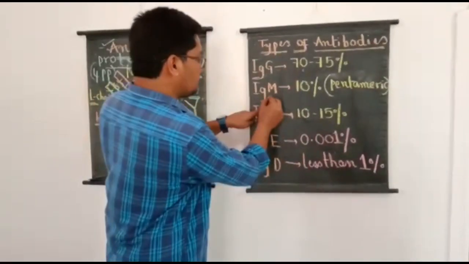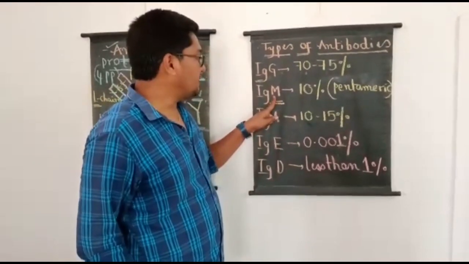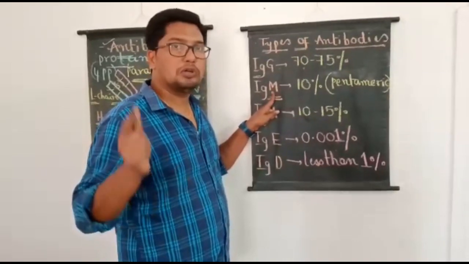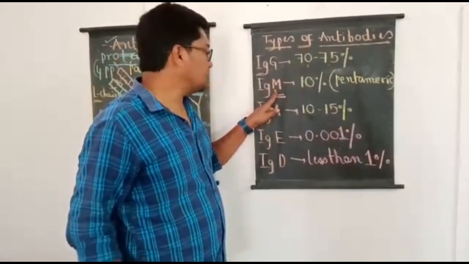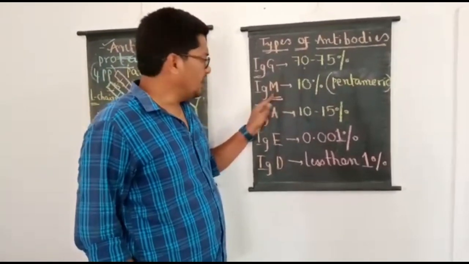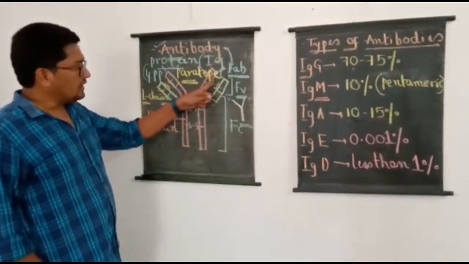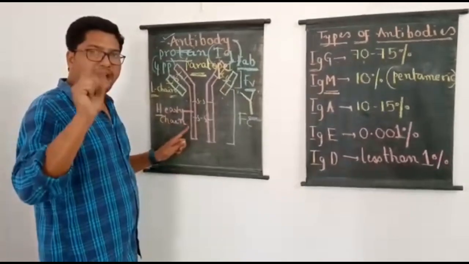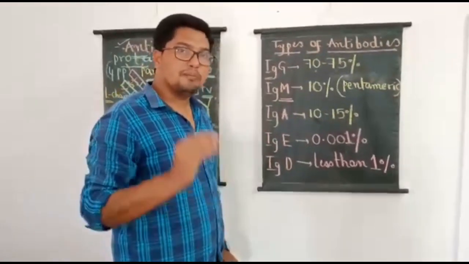Next, coming to IgM. So IgM antibodies. Here students should remember M for macro. Out of all the types of antibodies, the largest in size is IgM antibody. And usually when we look into the structure of an antibody, how many antigen binding sites are present on each antibody? 2 antigen binding sites are present. That's why antibody is said to be bivalent.